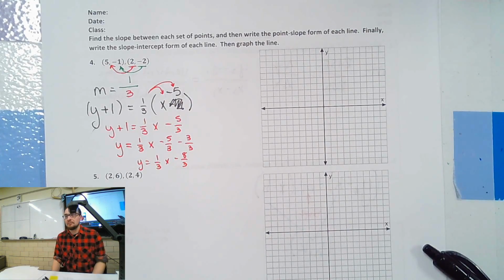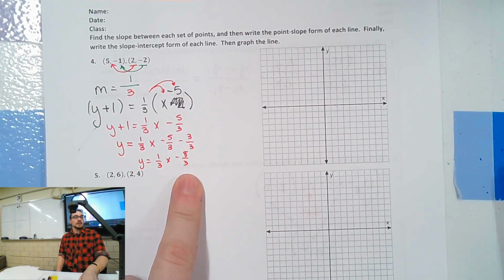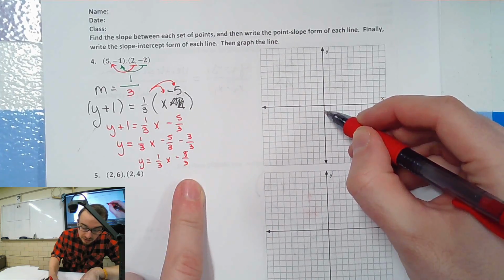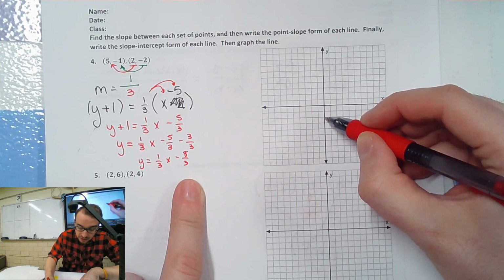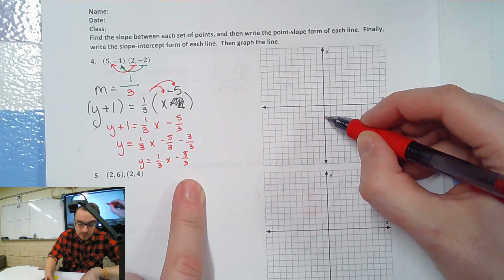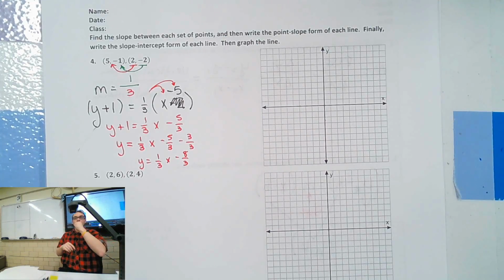Let's graph that line. You know what the easiest way to graph this line is? Don't put a y-intercept at -8/3. You could do it, right? Here's 1, 2, 3/3. There's 4, 5, 6/3. There's -8/3. 3/3 is 1, 6/3 is 2, 2 more is 8/3. You could do that, and then up 1 over 3, and it'd be kind of gross. Here's what I would do.